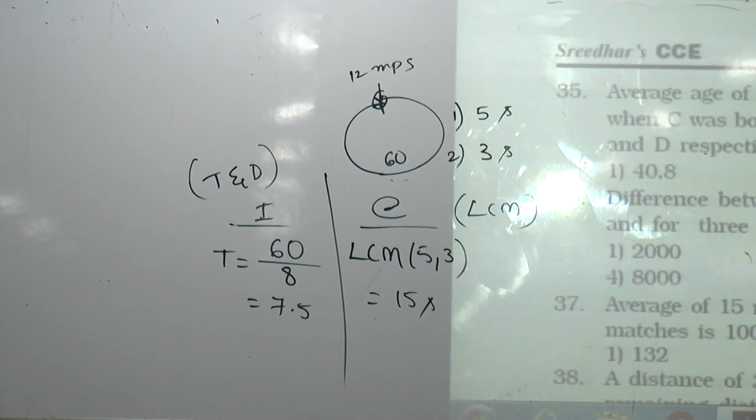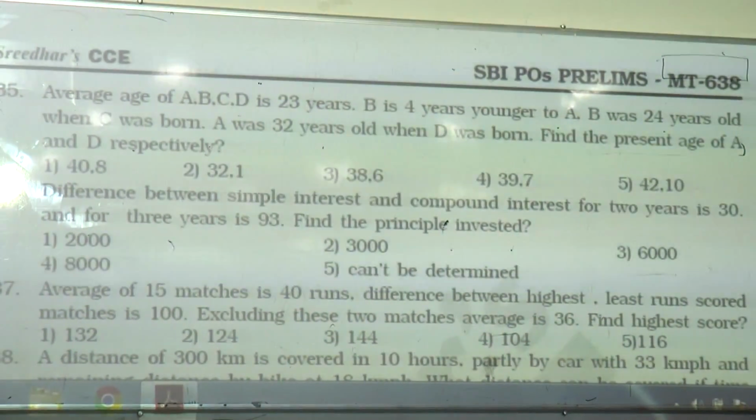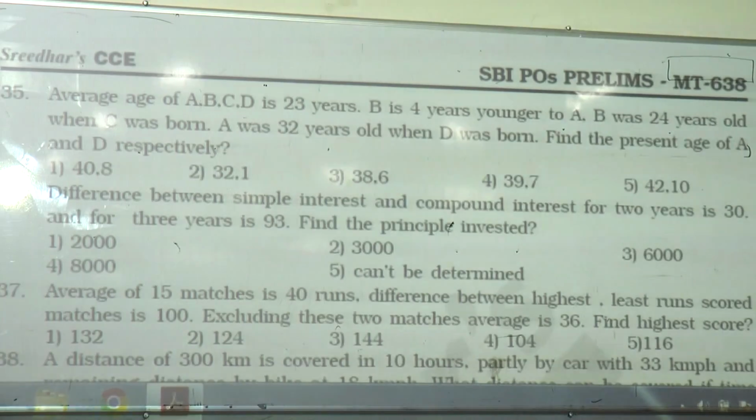The average age of A, B, C, D is 23 years, B is 4 years younger to A. Okay. Next. B was 24 years old when C was born.